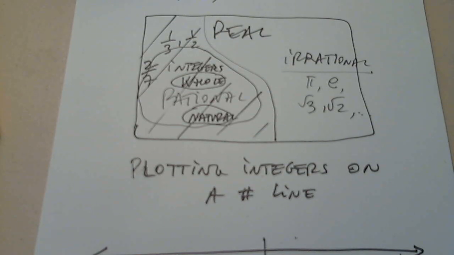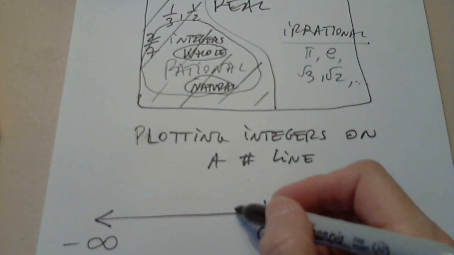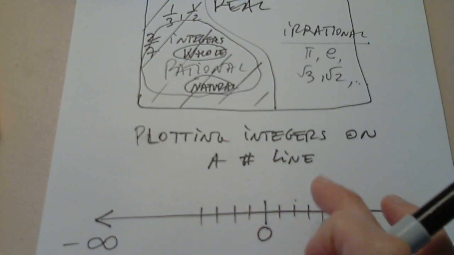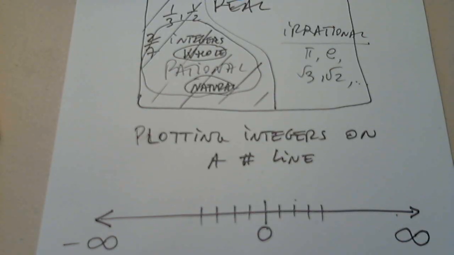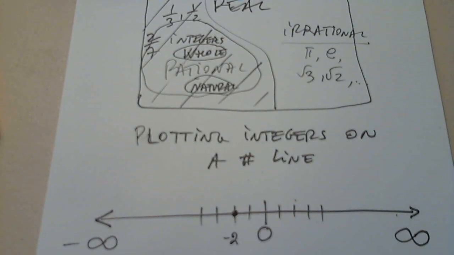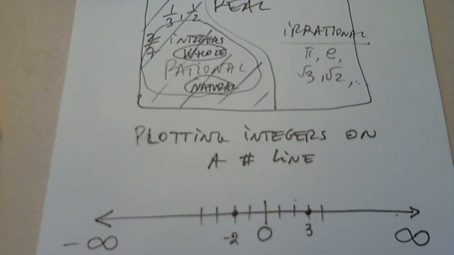And now it depends on the scale. For example, let's say this is my scale. It's a unique distance from the tick marks on the real line. So for me, these are 1 unit. They can be 10 units, they can be 15 units, but let's say they're 1. How do I plot -2? Here's my -2. How do I plot +3? 1, 2, 3. Here's my +3. And so on and so forth.